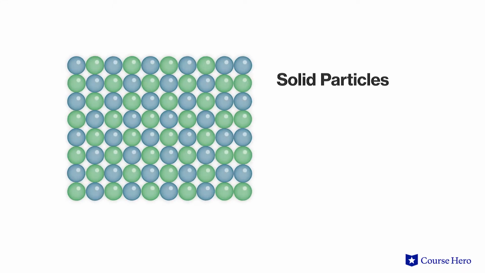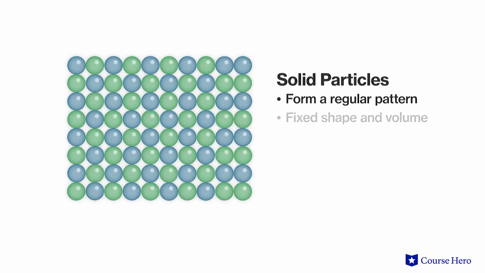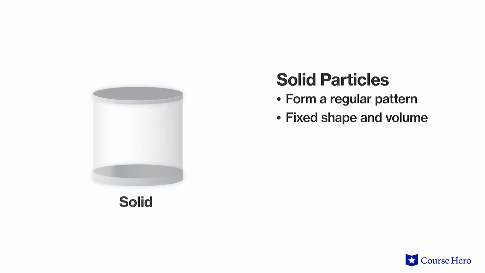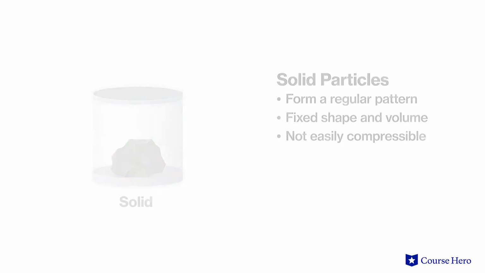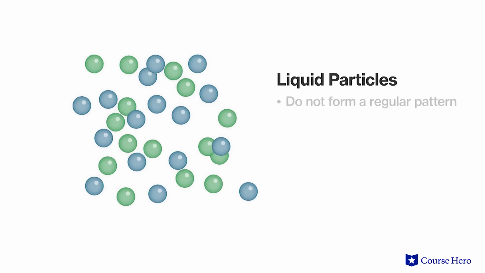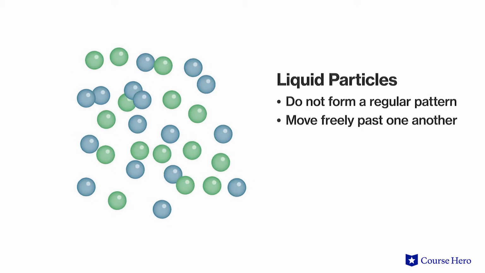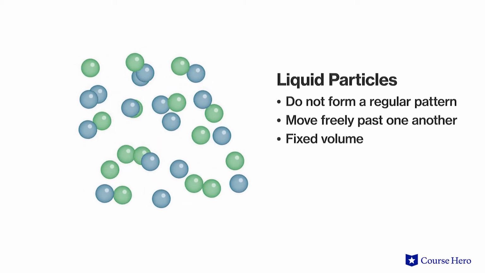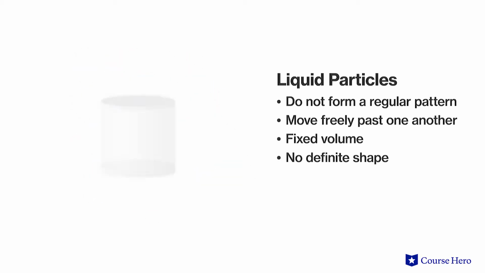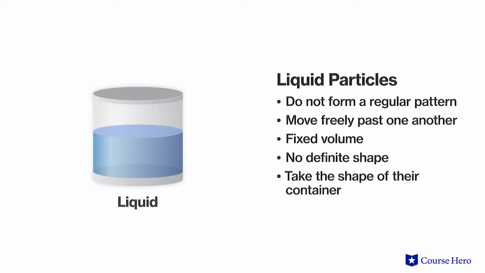The particles in a solid form a regular pattern, giving the substance a fixed shape and volume. Solids cannot easily be compressed. Particles in a liquid do not form a regular pattern, but instead they move freely past each other. Liquids have a definite volume, but no definite shape. Instead, they take the shape of their container and they can be somewhat compressed.